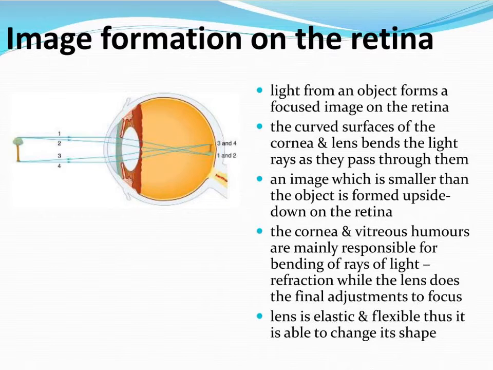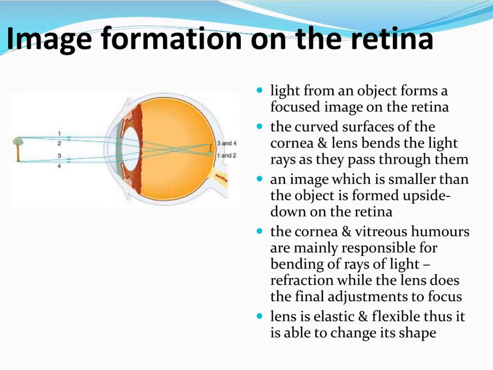We already studied the aqueous humor, which is between the cornea and the lens, and the vitreous humor, which is behind the lens, before the retina. They are mainly responsible for refraction, while the lens does the final adjustment to focus.